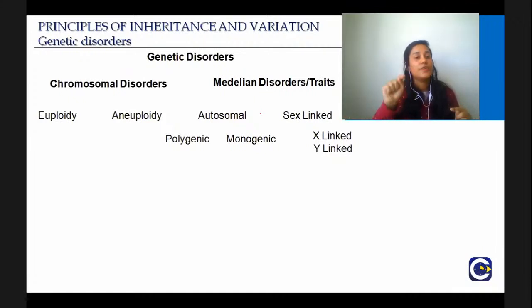Just write down which are the disorders that we have done, and also write the names. For example, aneuploidy: we have seen sex chromosome, we have seen autosomes. Write down the examples: Turner syndrome, Klinefelter syndrome, Down syndrome. Try to do it without seeing. If you cannot, then go back to the videos and see it. Tomorrow I will give you a better table with all the examples written, so that you have it in one shot. But do the homework. That's why I did not include it today, because it will be nice if you do it yourself and then you remember everything. Okay, good.